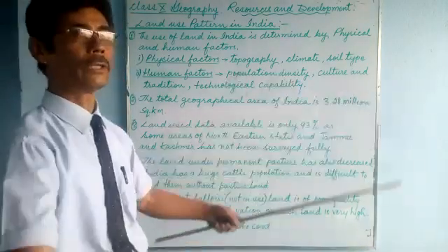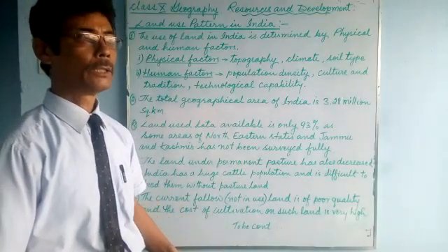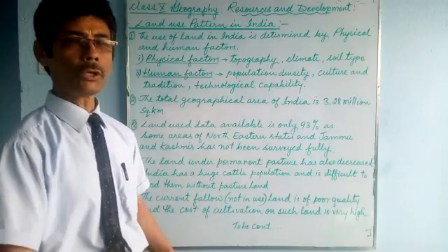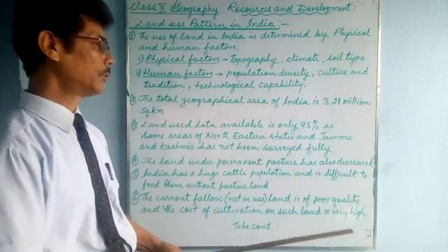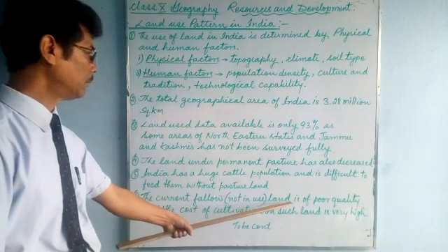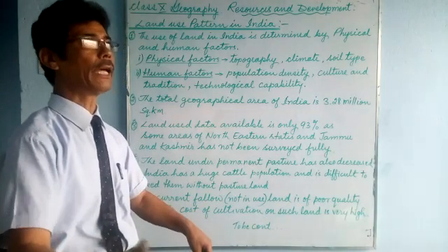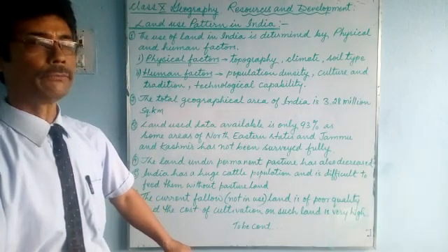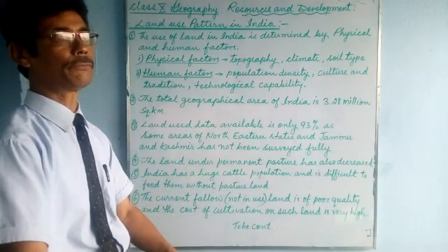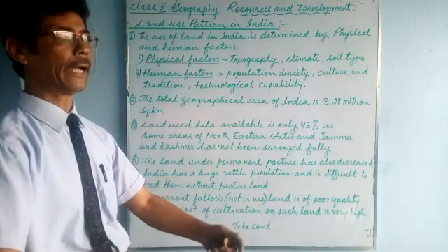You will not get a good return from those lands. So to turn that fallow land into cultivated land, the cost of production is very expensive, so it is being left out like that.